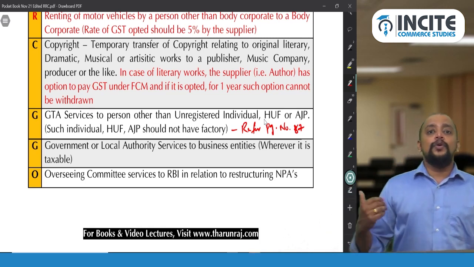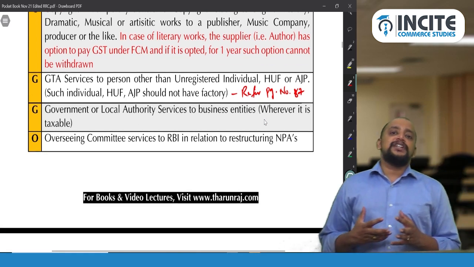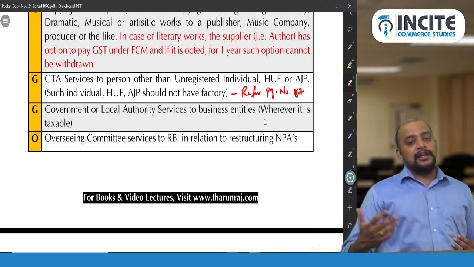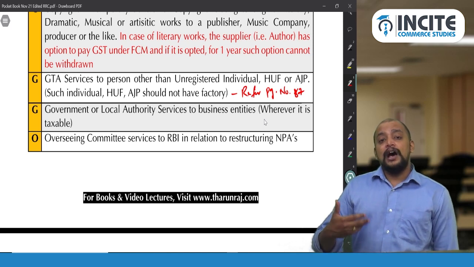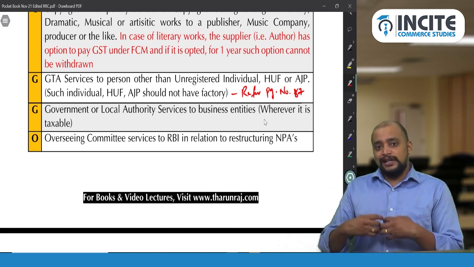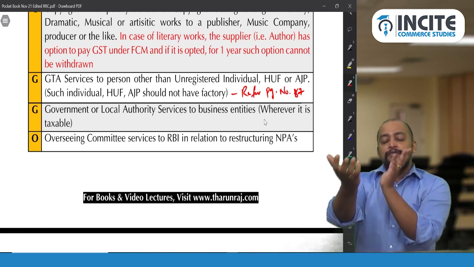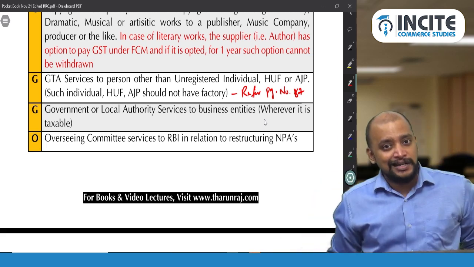And next O for overseeing committee to RBI. There is an overseeing committee which will restructure the NPAs. They will be providing services to RBI. On those services, the liability to pay GST is on RBI. The overseeing committee will restructure the NPAs and provide the services to RBI, for which RBI will pay commission. On that commission, RBI will pay GST under RCM.